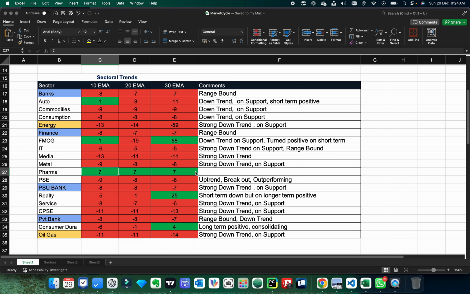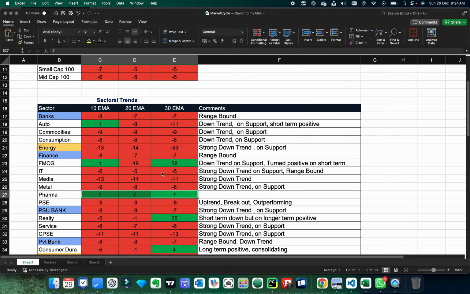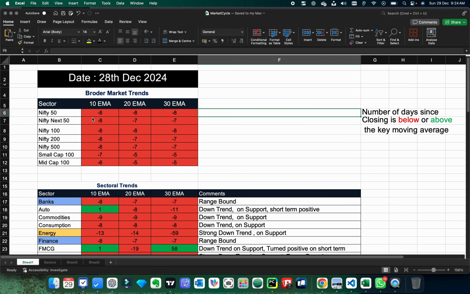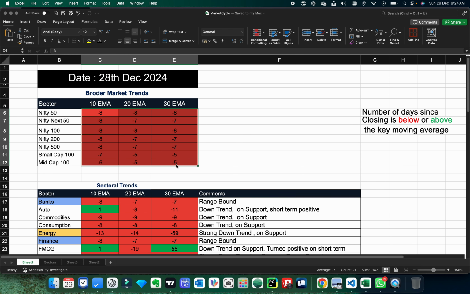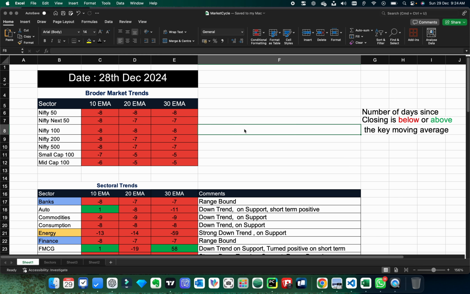Pharma has been performing positive on all time frames. And broader market, it is still below the key moving averages, so it is still in a downtrend and on support.